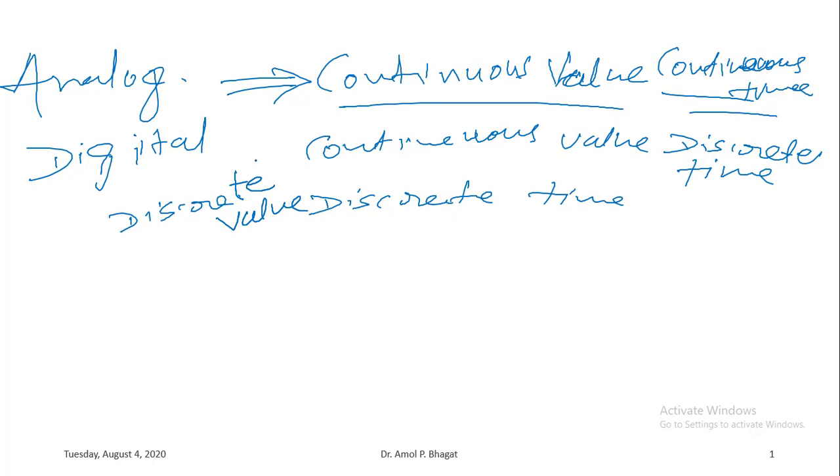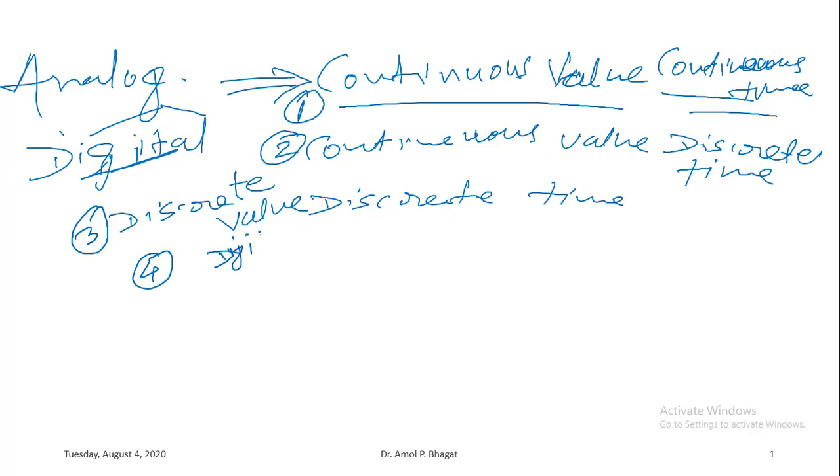Okay, so instead of categorizing signals as simply analog and digital, we will categorize them as, first one is continuous value continuous time signal, second one is your continuous value discrete time signal, third one is discrete value discrete time signal, and then the last one is nothing but the digital signal, where it will be actually represented in some encoded signal format, that is nothing but your binary code or maybe any other coding technique, right?